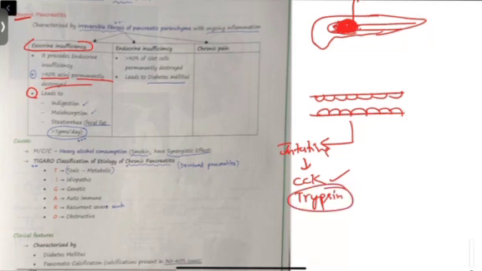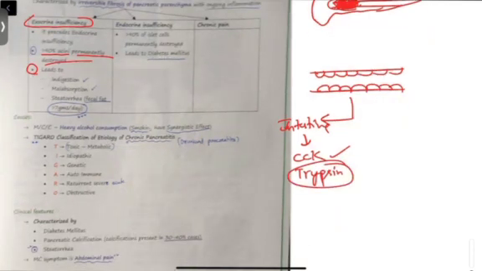For all these enzymes to be released, this pancreatic juice should reach the intestine to promote digestion. So if there is block or if there is damage to these acini cells, then there will be no proper digestion, that leads to indigestion. There will be no proper absorption, that leads to malabsorption.